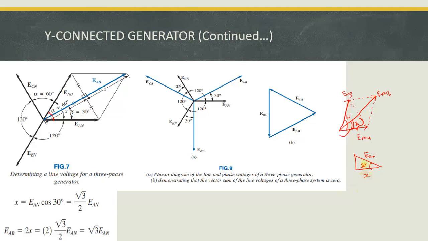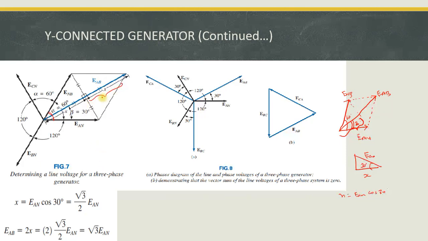Okay, so from this diagram we know that x is equal to EAN into cos 30 degrees. It is very important. The cos 30 degree value is around root 3 by 2, so the value of this corresponding part is root 3 by 2 into EAN, and similarly I want to find out this value also.